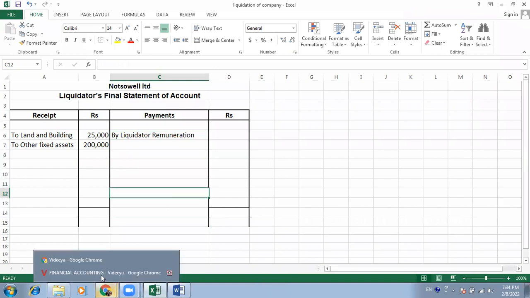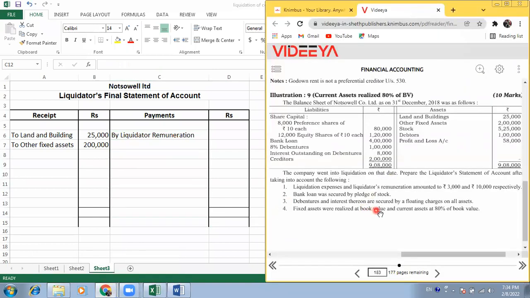Then the next thing is current assets at 80% of book value. Now tell me, what are the current assets on the asset side in this balance sheet? Stock and debtors. Good. Stock and debtors are the two current assets. Stock has a book value of 5,25,000 and debtors have a book value of 1 lakh.